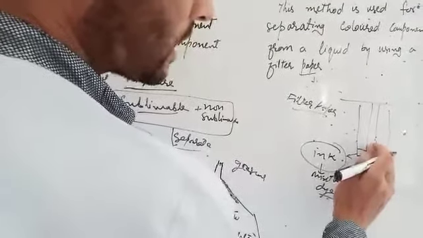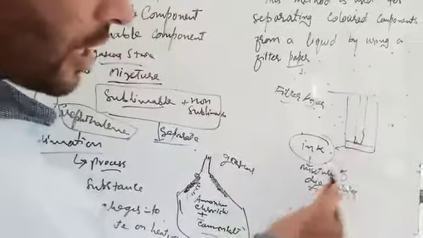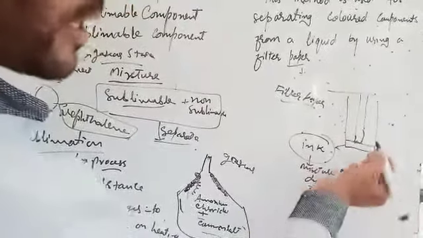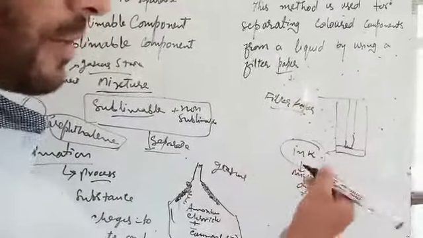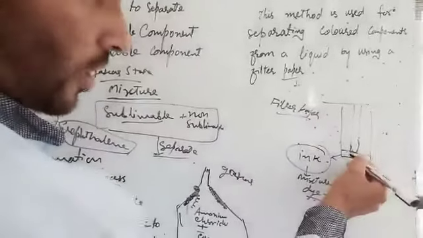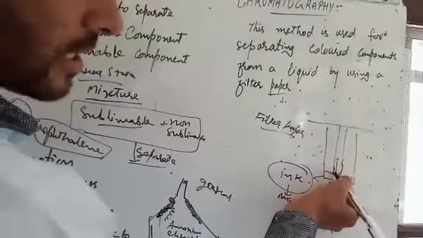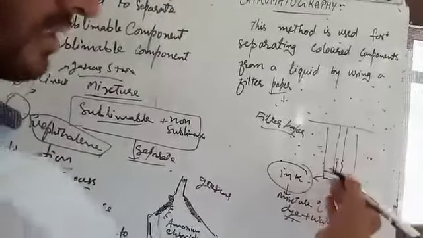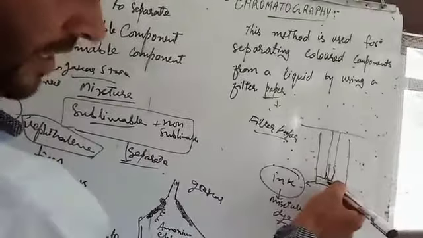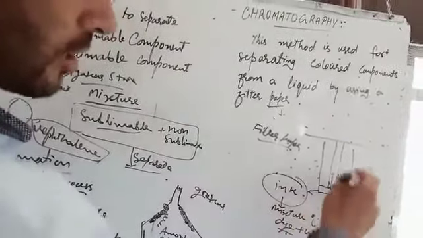The components from this mixture, the dyes or chemicals which are more soluble in water, will travel through this filter paper to a longer distance, and those dyes which are less soluble in water will travel to the lower regions.